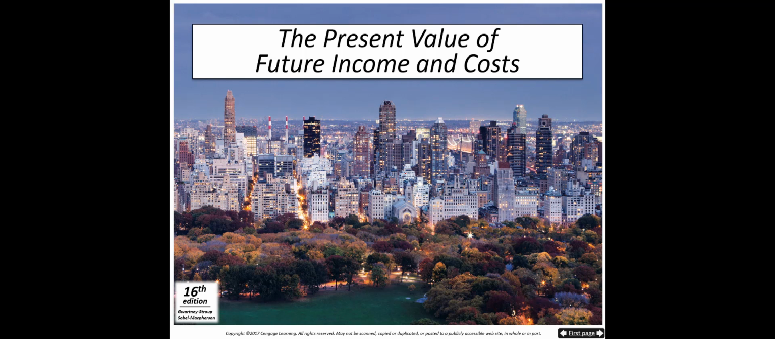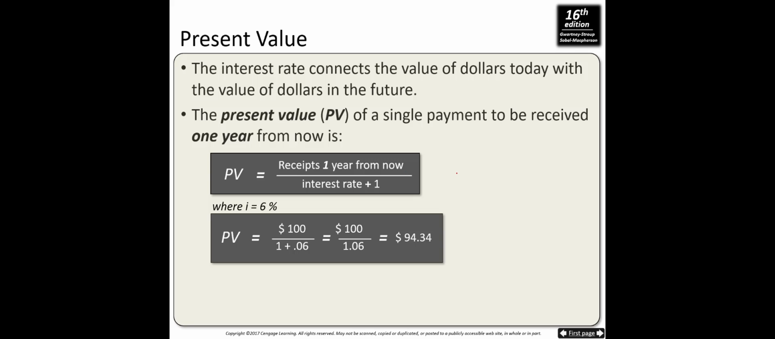Next, we talk about the present value of future income and costs. The interest rate connects the value of dollars today, let's say today is t equals 0, with the value of dollars in the future, let's say 1 year later, t equals 1. The present value of a single payment to be received 1 year from now is the amount you receive divided by 1 plus the interest rate. That is the present value of this future amount. And we call this discounting the future value. Dividing by 1 plus the interest rate is called discounting.